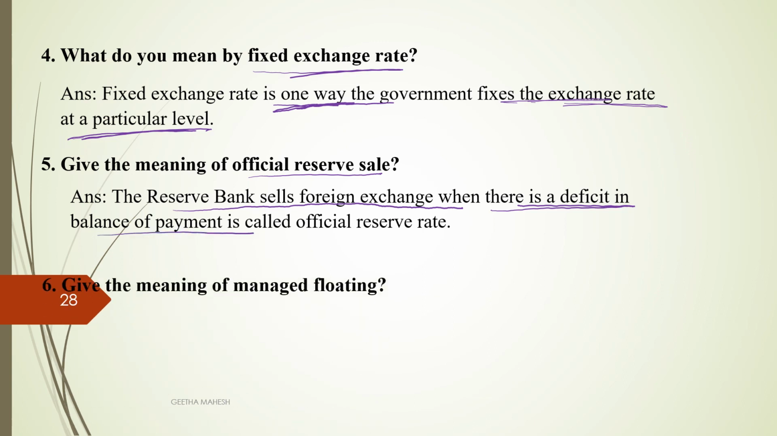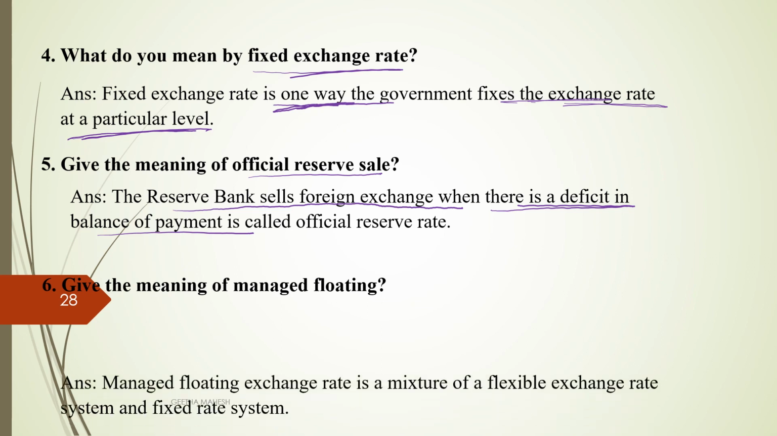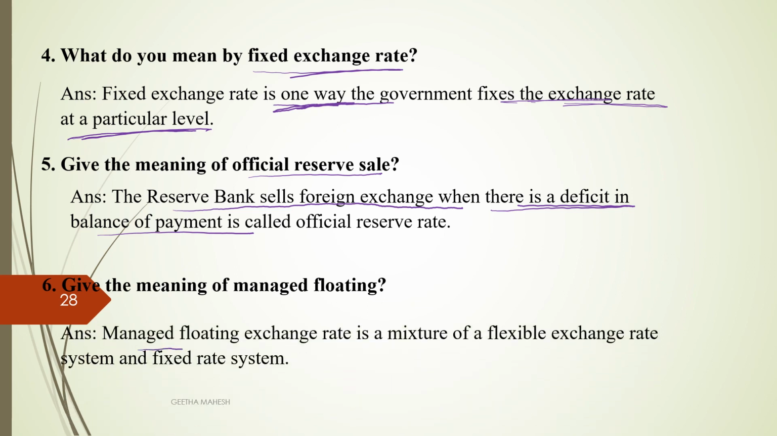Give the meaning of managed floating. It is a mixture of both fixed exchange rate and flexible exchange rate. So, managed floating exchange rate is a mixture of flexible exchange rate system and fixed exchange rate, where the government is going to fix an upper and lower limit for the exchange rate. In between these two limits, the exchange rate is determined by market forces, that is demand for and supply of foreign currency.